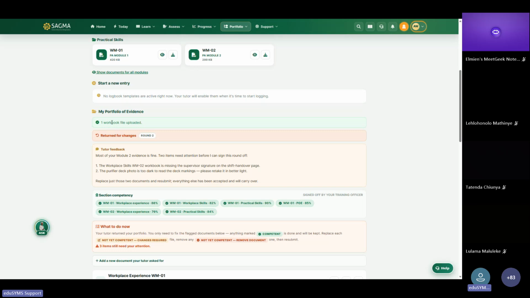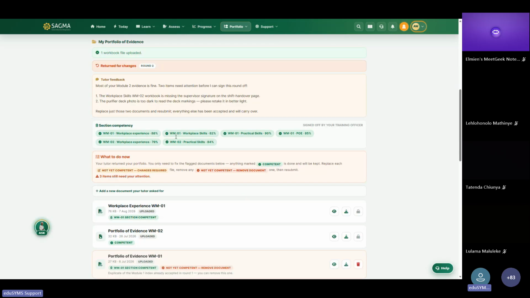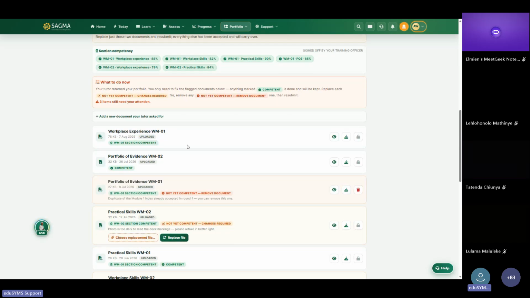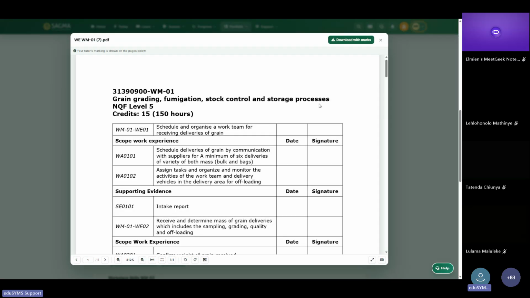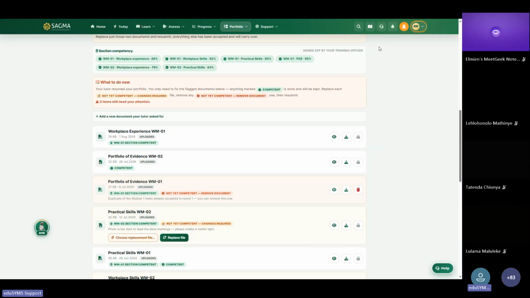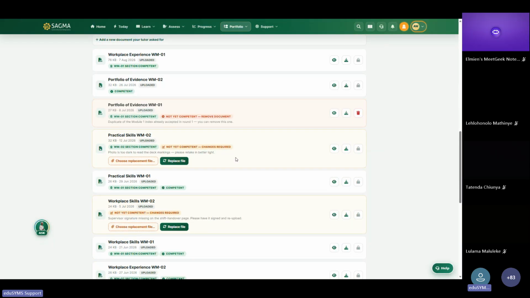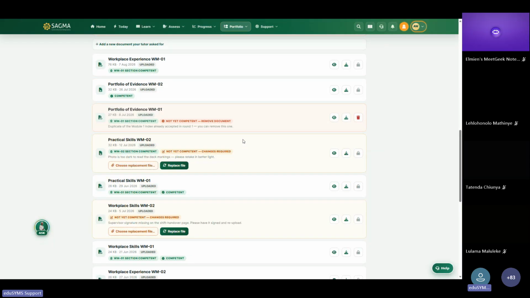So it says 1 workbook file uploaded, right? Now, these submissions that you're making, you can take a look to say, what did I upload? You can actually view what you uploaded. Then you see that, okay, is it the right document? If you're happy, then that's good. And once this document has been reviewed, you are able to then get feedback where it's either competent or not yet competent, and you can actually replace the file.